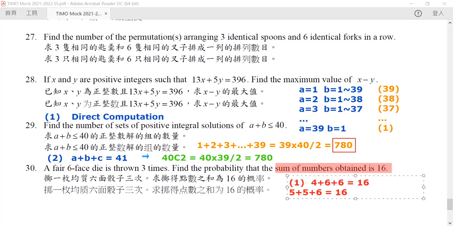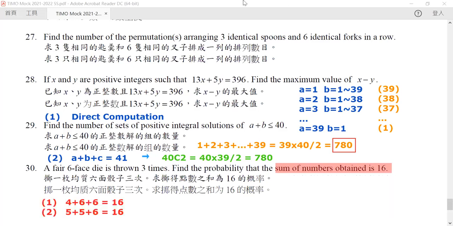So there are only 2 ways for you to throw a 16. One is you throw a 4 and then two 6s. Two is you throw two 5s and then a 6. Other than that, it is impossible. So you just calculate the probability of each configuration. For our first one, all you need to do is recognize there are only 3 different ways to throw it. Either it will be 466 or 646 or 664.